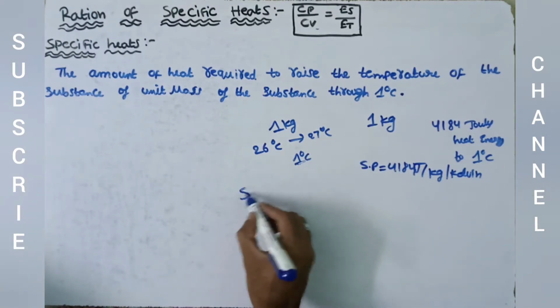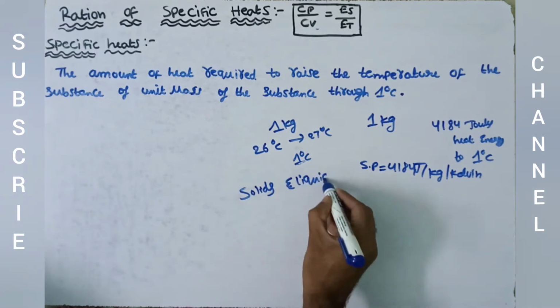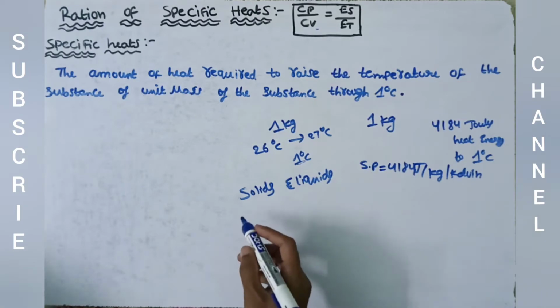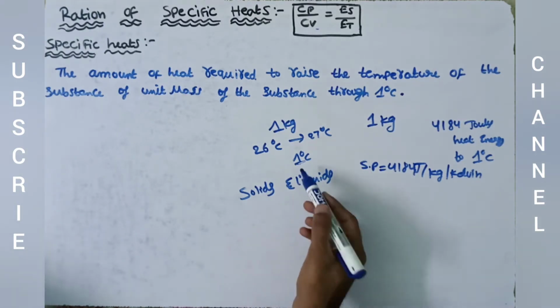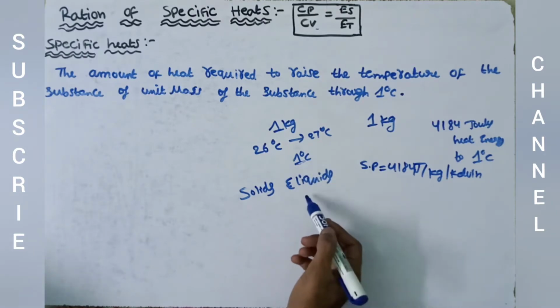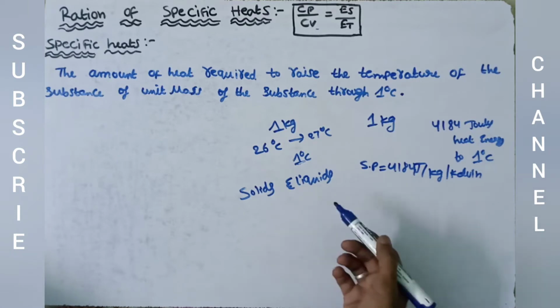For solids and liquids, there is only one specific heat, because during the change of temperature in solids and liquids, the change in volume is very small, so negligible.